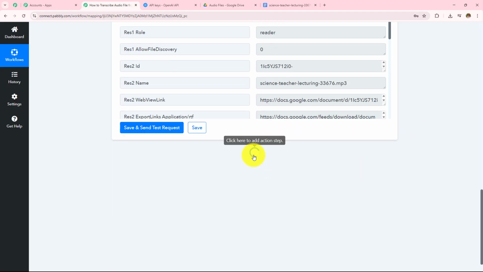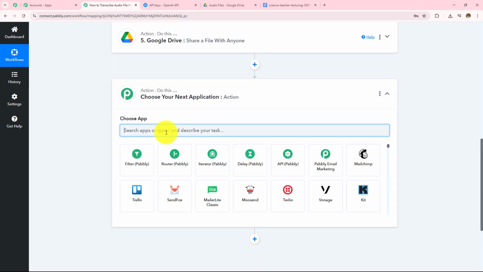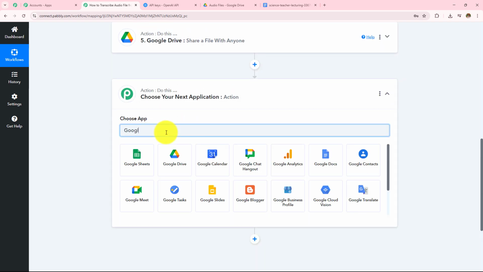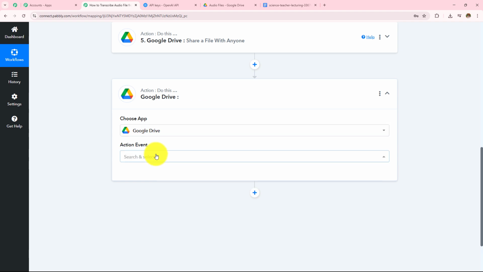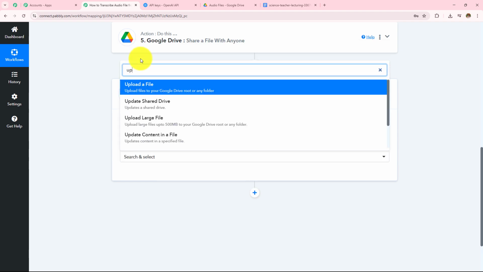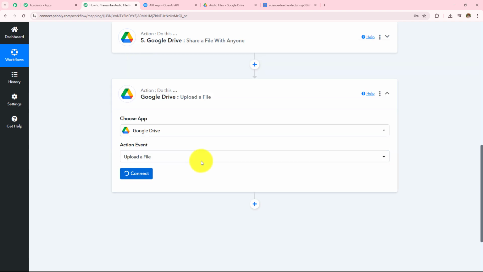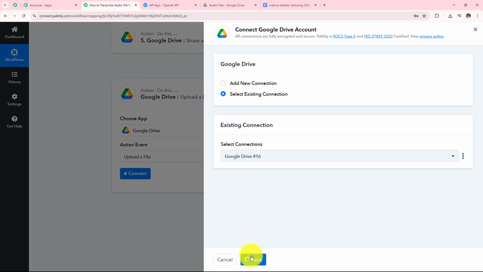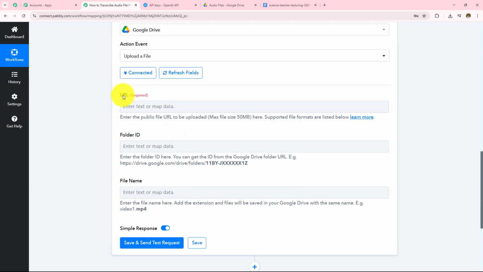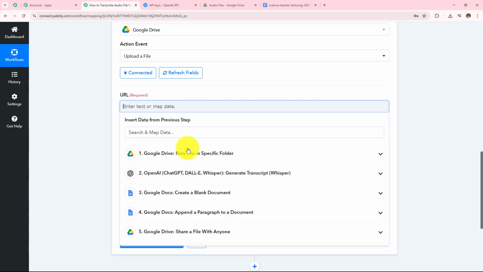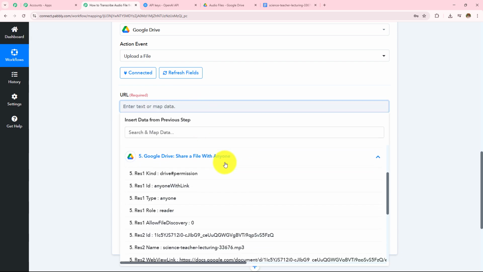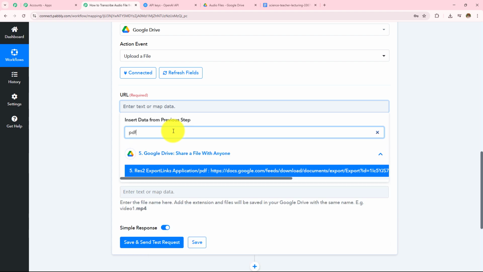So for that, I'm going to again click on this add action step button. And then again, I'm going to search for Google Drive. And then in my action event, I am going to select upload a file and then click on this connect. So here I am going to go with the save and then I have to enter the URL. So here I have received the response in my Google Drive. I am going to enter the PDF URL which I have received in my response.